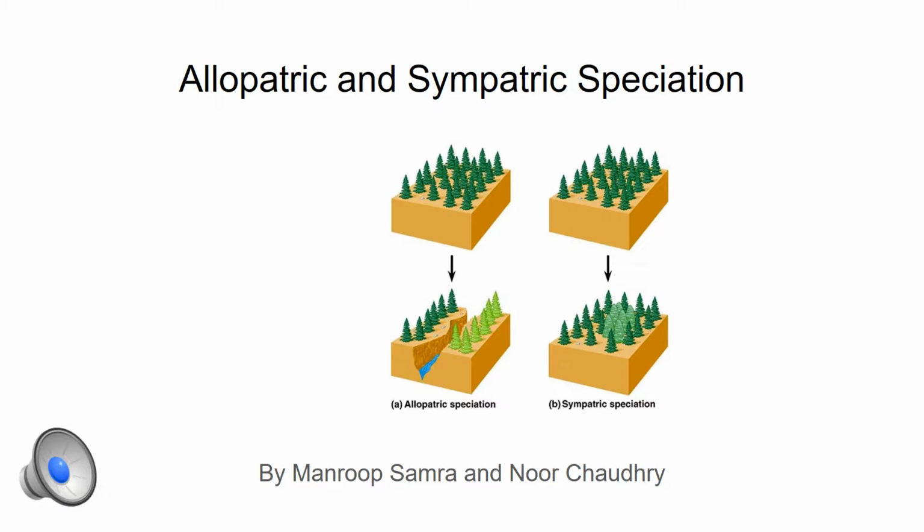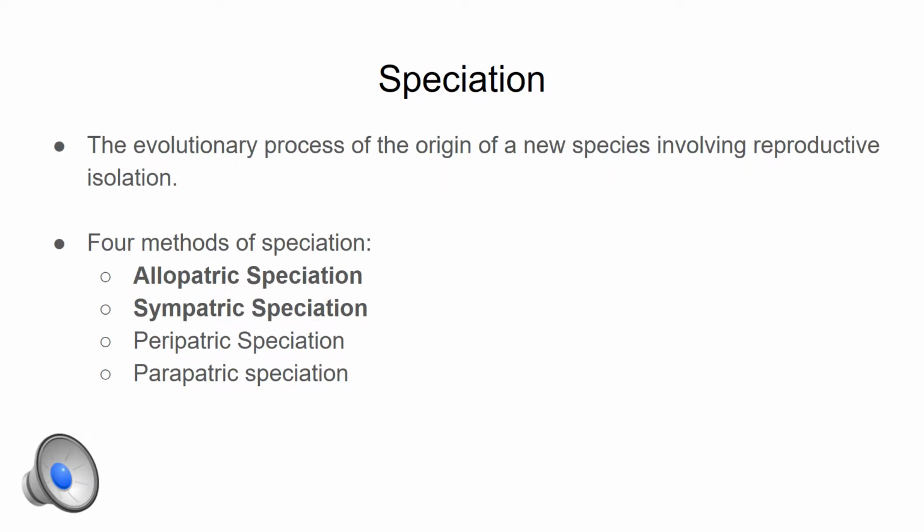We will be discussing allopatric and sympatric speciation with you today. So, what is speciation? Speciation is the evolutionary process of the origin of a new species involving reproductive isolation. There are four methods of speciation, one being allopatric speciation, the second being sympatric, the third being peripatric, and the fourth parapatric. But today we will only be discussing allopatric and sympatric speciation.